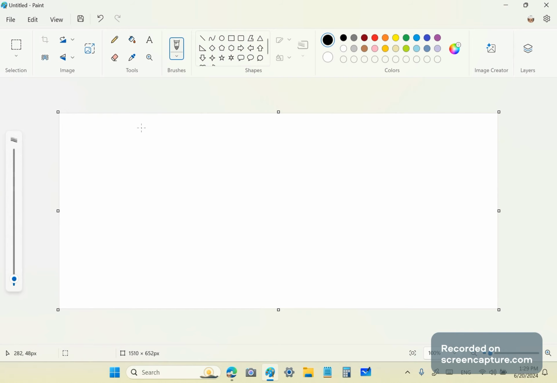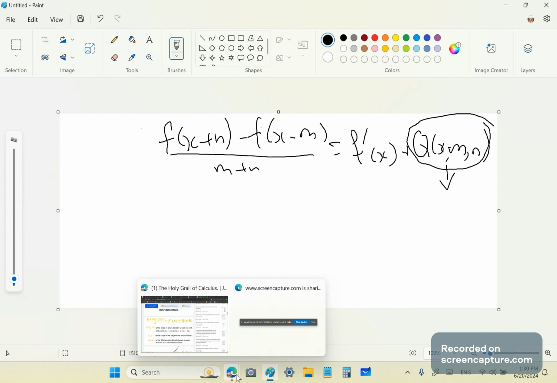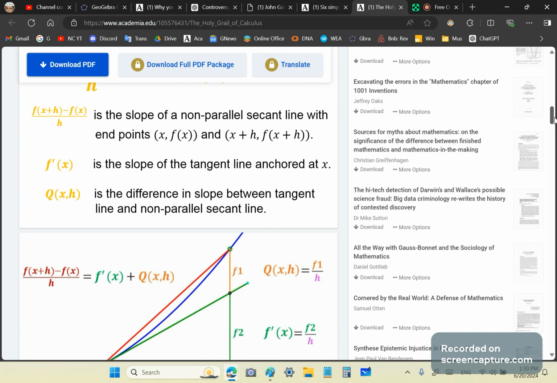Okay, so the new calculus will be f of x plus n minus f of x minus m over m plus n, and that's equal to f of x plus q of x m n, which, by the way, in the new calculus is always 0. In the Holy Grail that I revealed to you, q of xh is never 0 unless f is a straight line, in which case this is rise over run, and it's got to equal the slope or the derivative, okay?